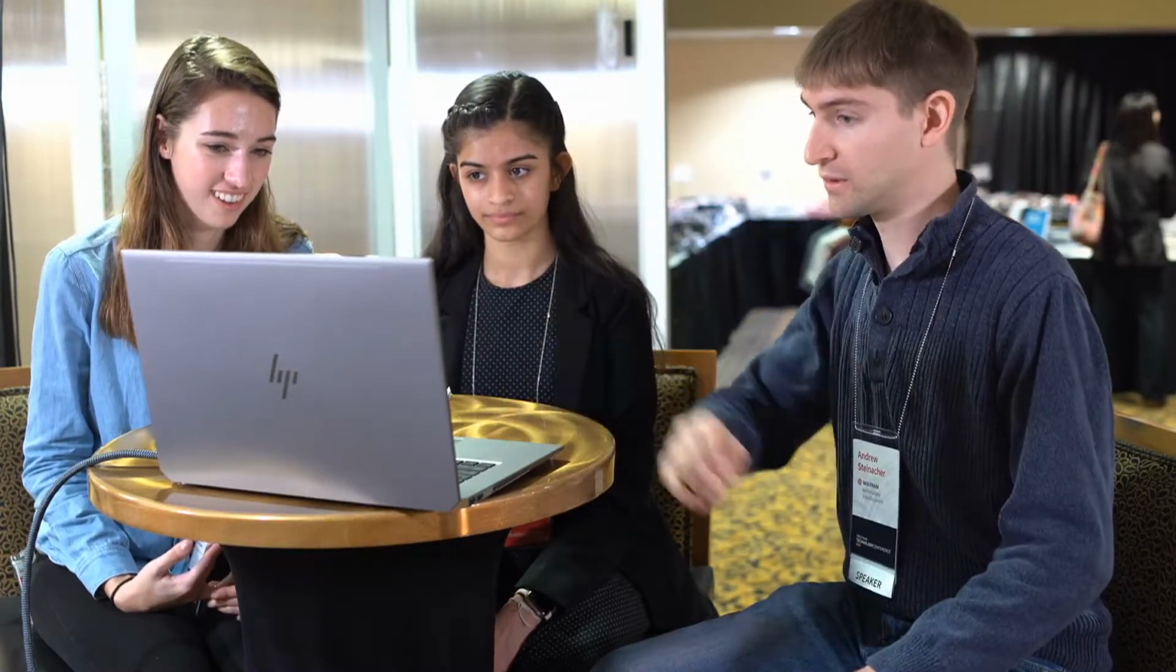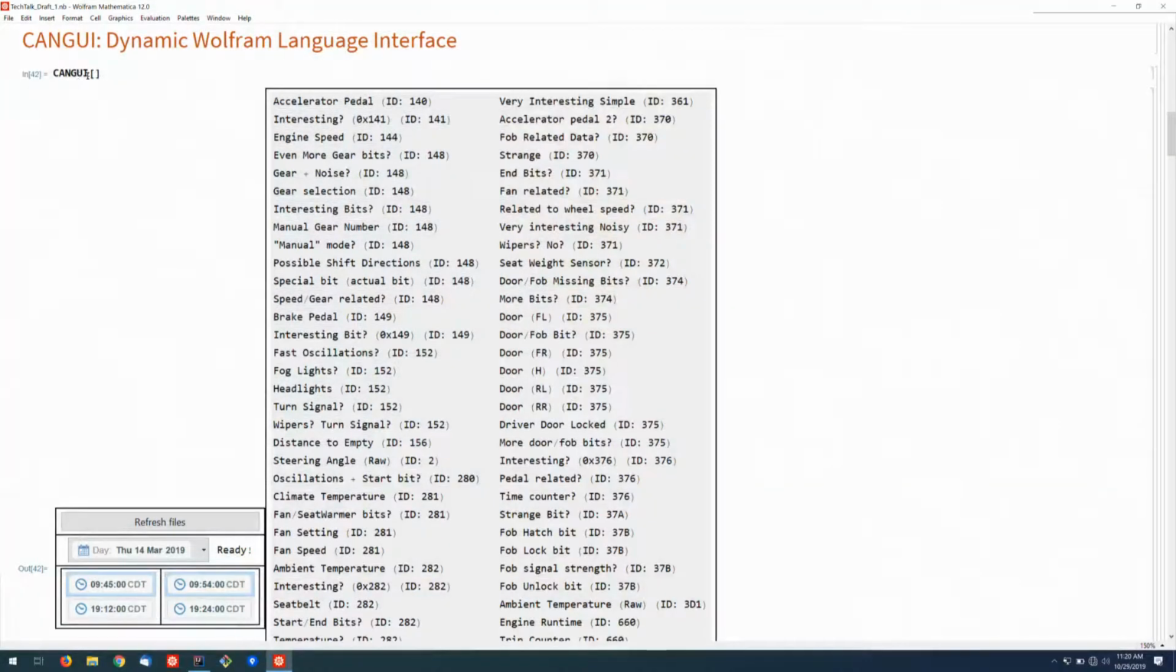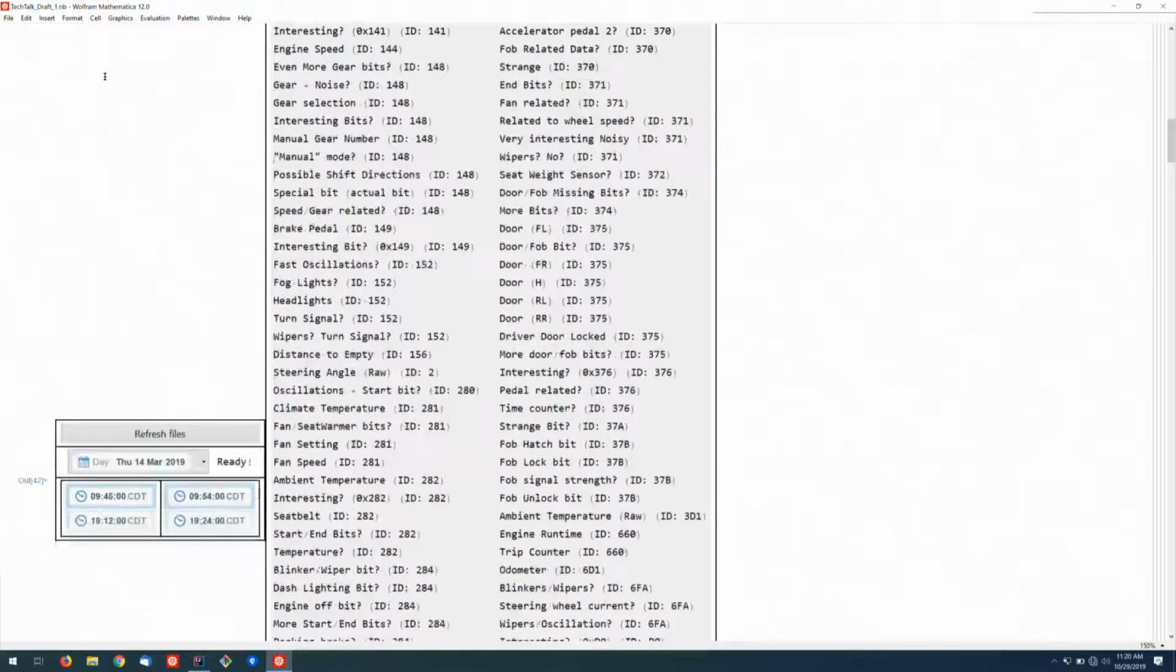As I was doing this, I was manually ingesting the files and manually building time series and things like that out of them. But instead, I found it easier to write something in the Wolfram language to be able to programmatically do this. So I built a little tool called CAN-GUI. CAN is the protocol, and it's a GUI, so it's a little interactive interface.